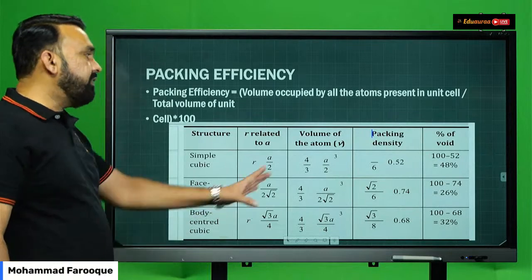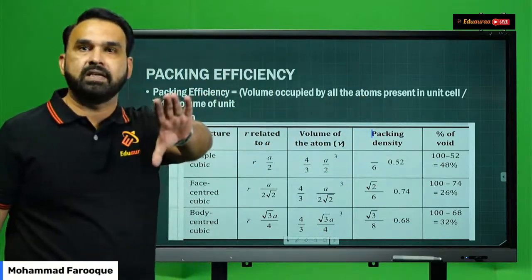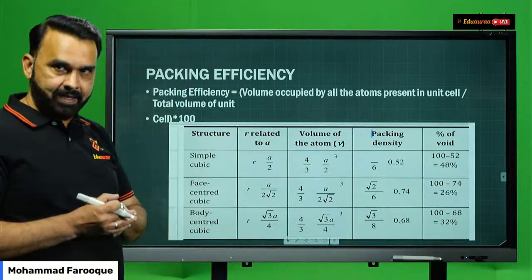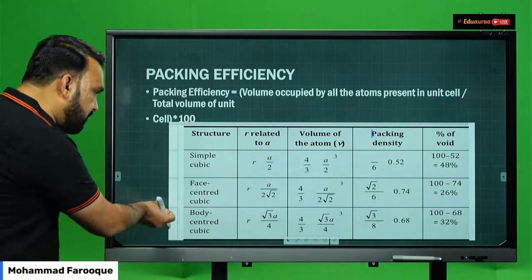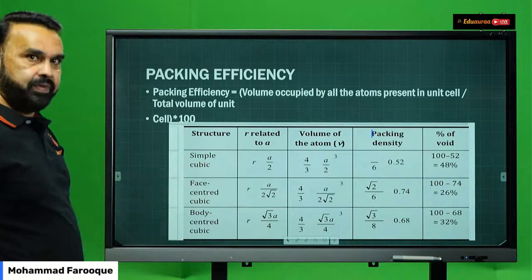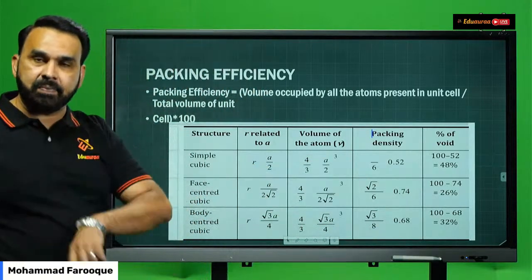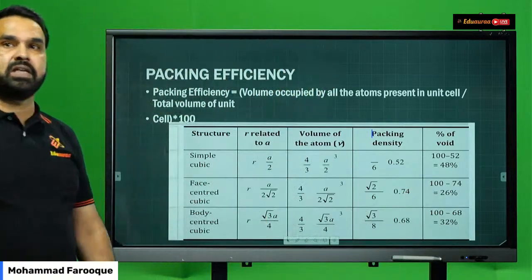Then you have the packing efficiency is 0.74, that is 74%. Highest packing efficiency in case of FCC type. Vacant or void space will be 26%. And in case of BCC, you have the packing efficiency is 0.68, that is 68%. And empty space is 32%.